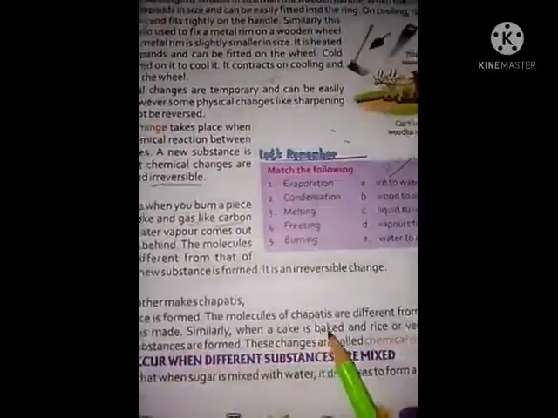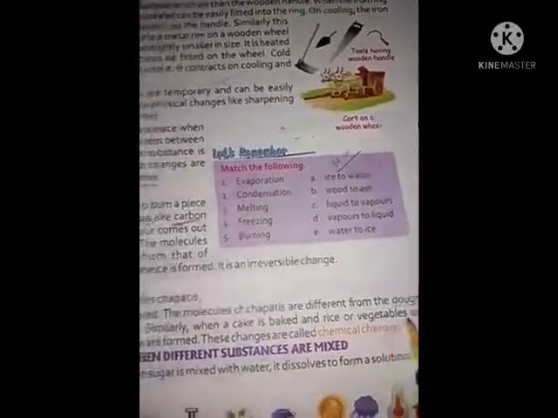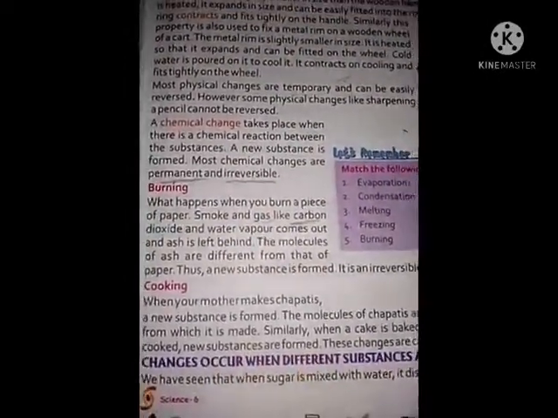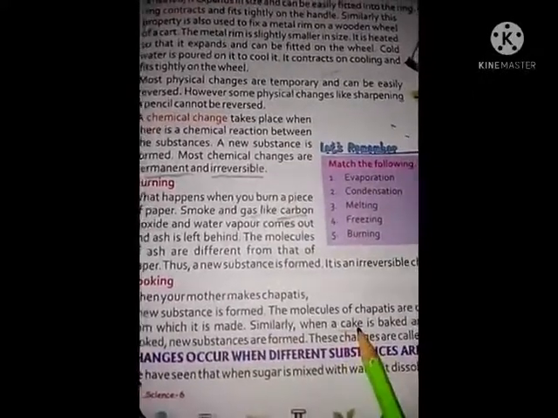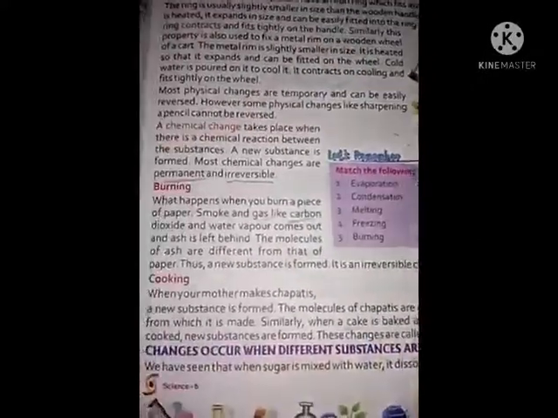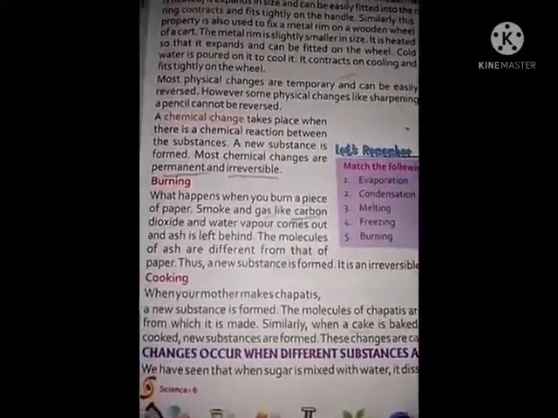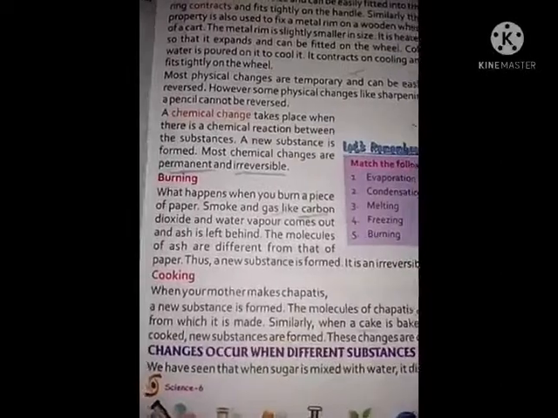Similarly, when a cake is baked and rice or vegetables are cooked, new substances are formed. If we bake a cake, the molecules change and new substances are formed.